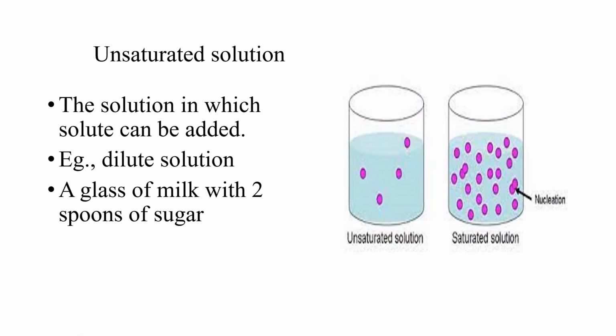Unsaturated solution. Unsaturated means we can add salt or sugar to water and it can be dissolved. Okay? The solution in which more solute can be added, we say that is an unsaturated solution. Examples: dilute solution, dilute coffee or dilute rasna juice. Okay, a glass of milk with 2 spoons of sugar. See, for example, in this figure, you can see the solution is here.